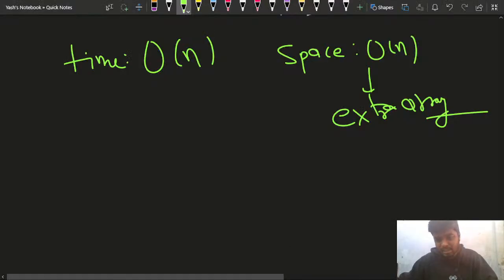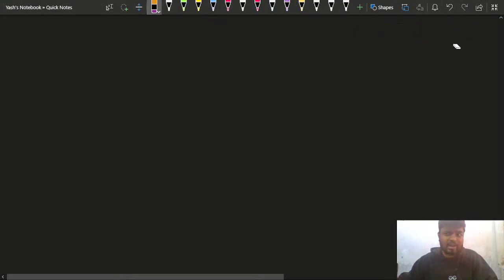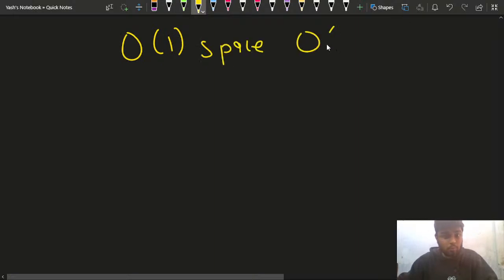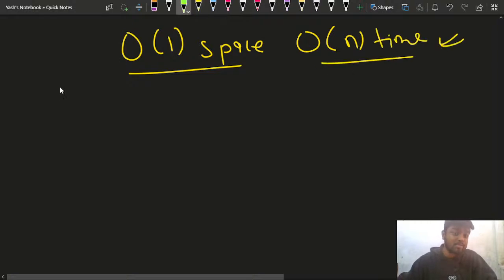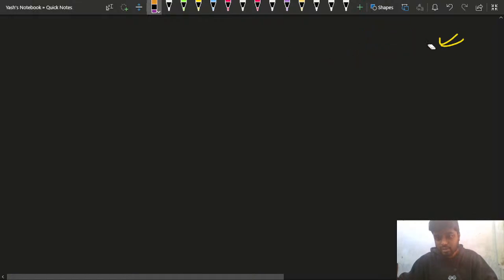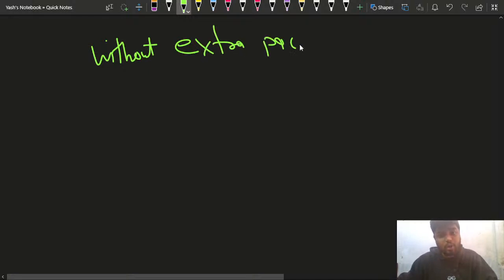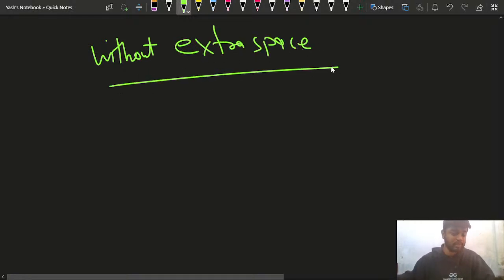Now, next up, there can be another approach for this particular problem as well, and that is a challenge that lies ahead of us. Suppose we have to do it in order of n time and order of one space. If you have to do it this way, then the problem becomes medium. Why? Because this becomes challenging, as you have to do it in place, without using extra space.